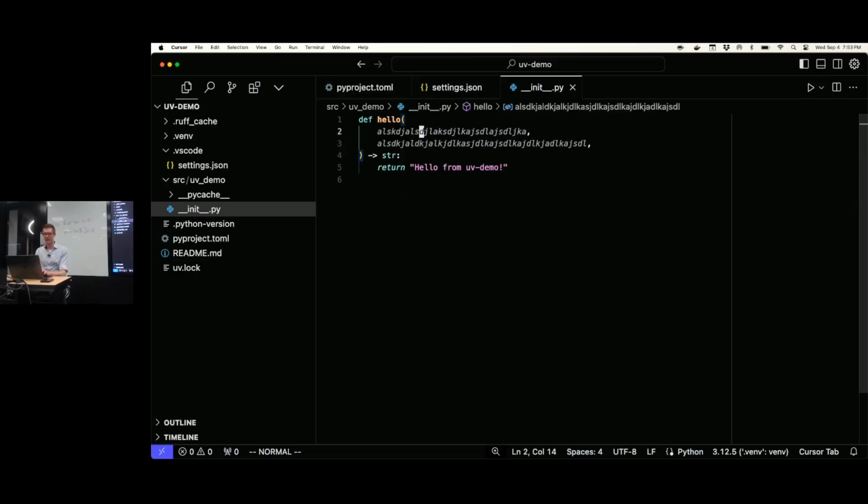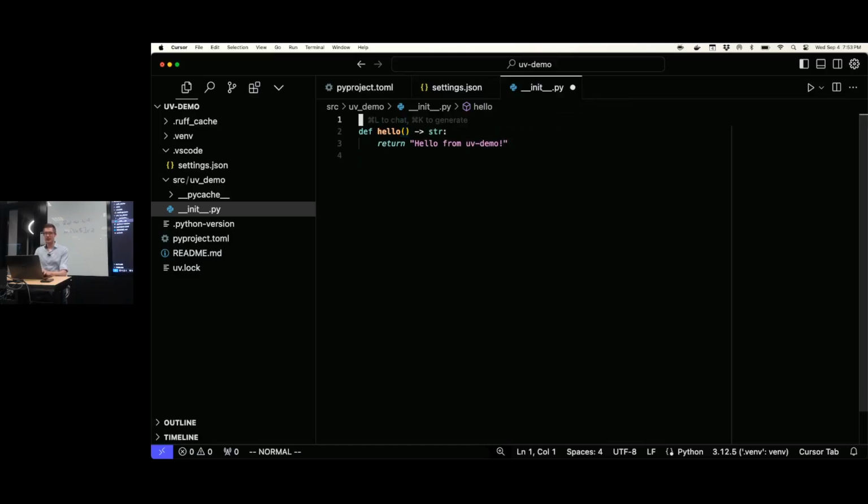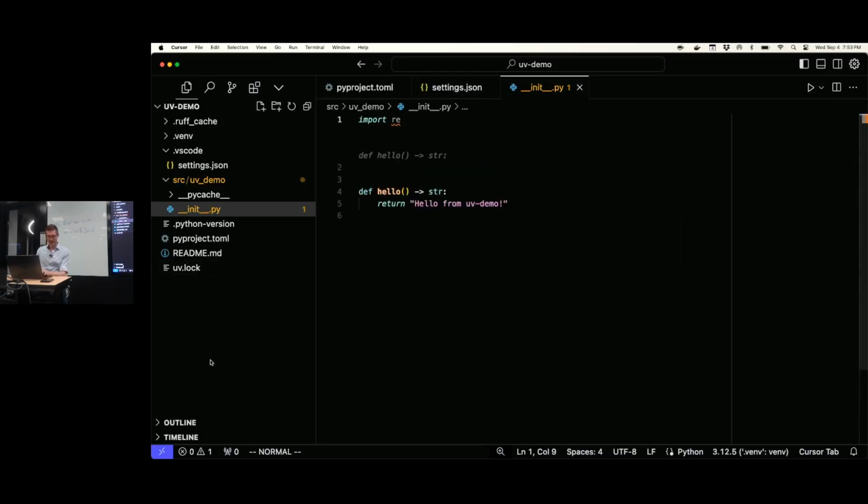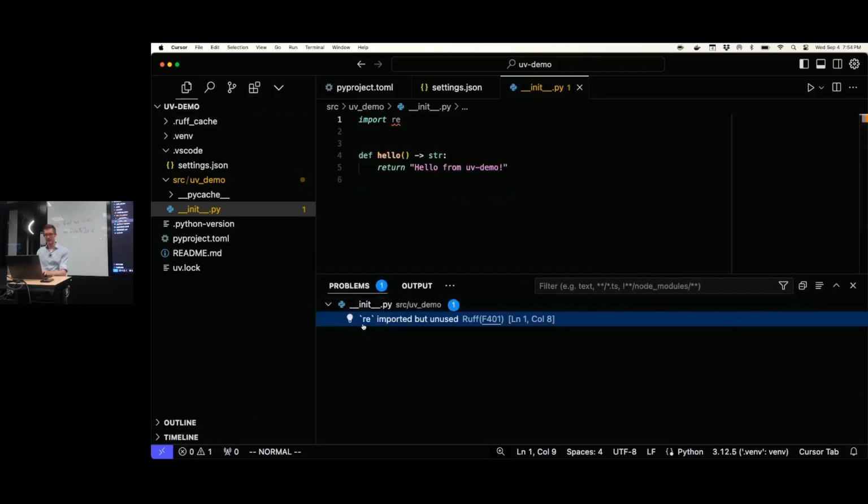So that we all know this from Black and so on. Let's make something that creates a warning. Let's import maybe Ray, and then down here we can see the warnings. And you see, this warning is coming from Ruff. Normally this comes from pylint, I guess, right? And you know, when you start Visual Studio the first time and you click on a Python file, it recommends to install the Python plugin, and that will install pylint and so on as well. Actually, you don't need that anymore. You can just install the Ruff plugin instead.